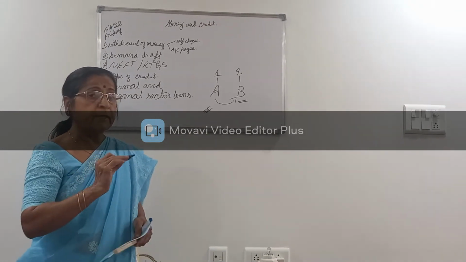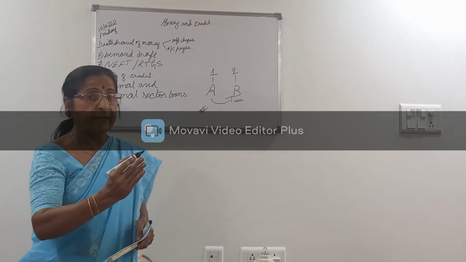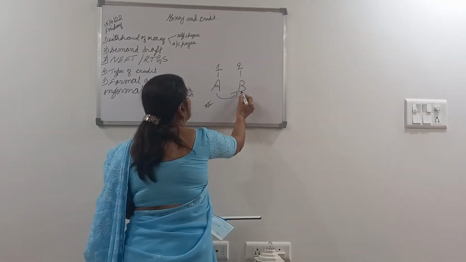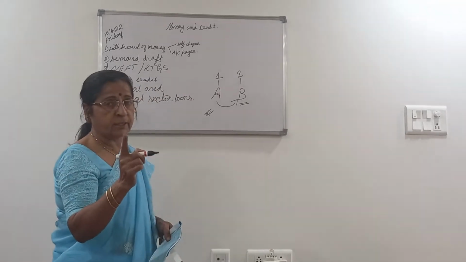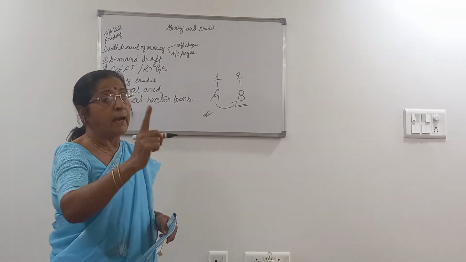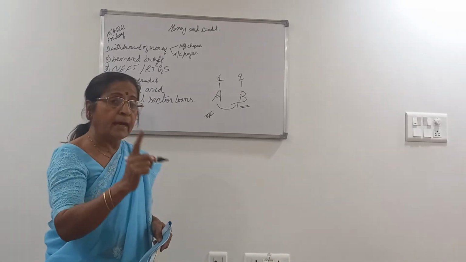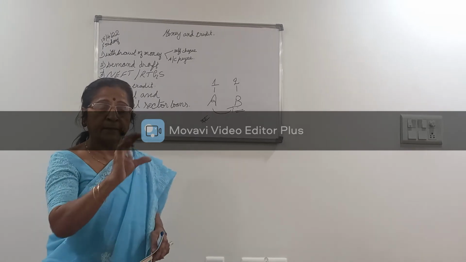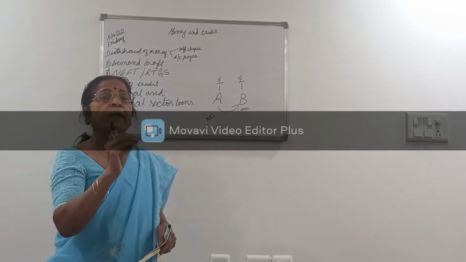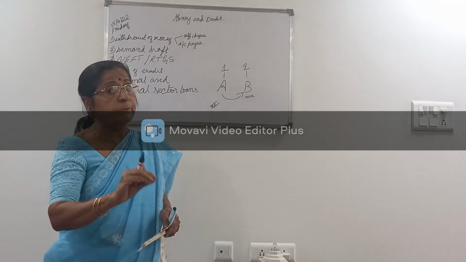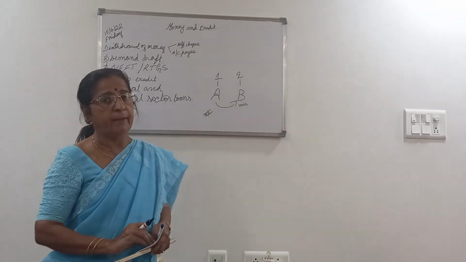Now, the money transaction should take place between these two banks. So, the person B who gets the account payee check from person A will take the check and go to his bank and deposit it. When he goes to the bank, they give him a challan where he has to fill in all the details and submit it to the bank along with the check.